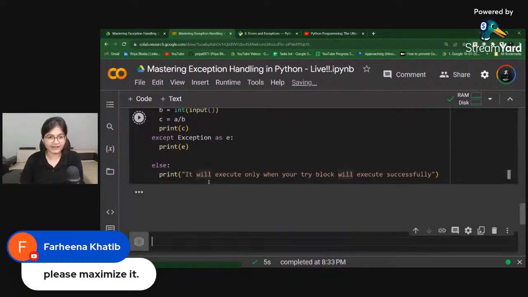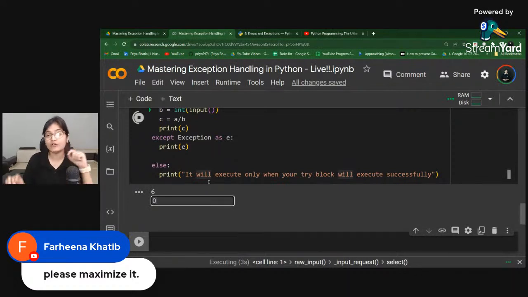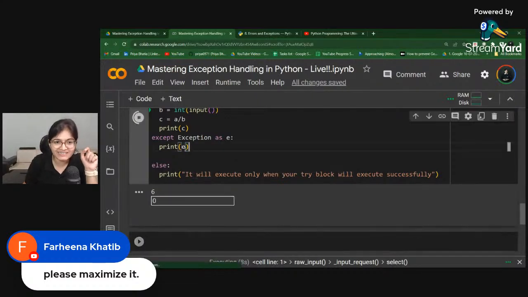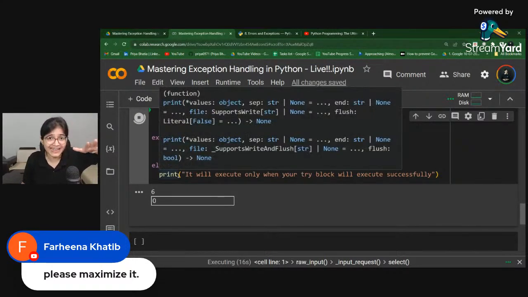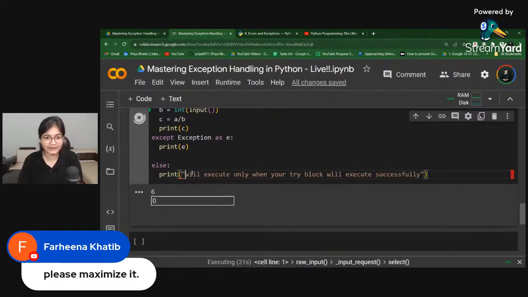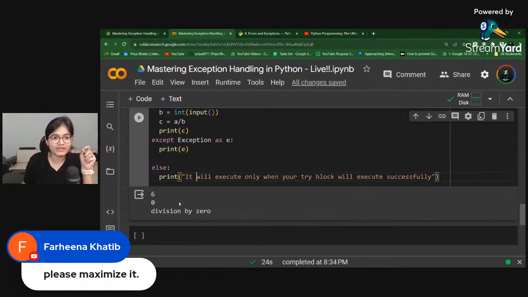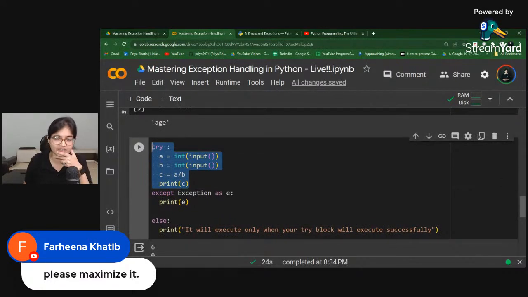Now I'll run it again, and intentionally I'll write 0 here. At the point when I write 0, it will throw an exception and go inside the except block. And whenever it goes inside the except block, it means the try block is not executed successfully. So it will not go inside the else statement and will not print this. Let's try to enter this. Now you will see the else part statement is not printed. Why is that so? Because your try block is not executed successfully.